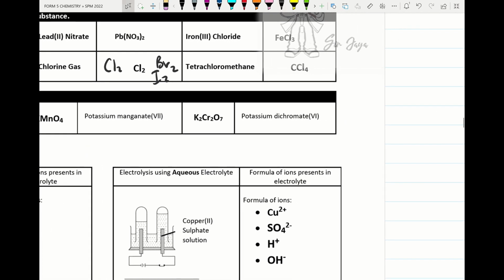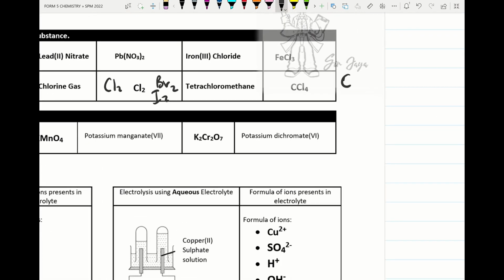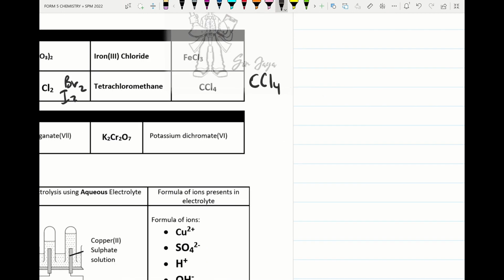Then tetrachloromethane: the formula is CCl4. Please remember another one, sodium thiosulfate. What is the formula of sodium thiosulfate?